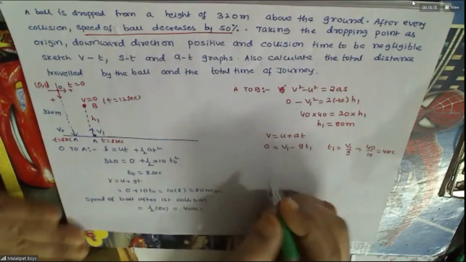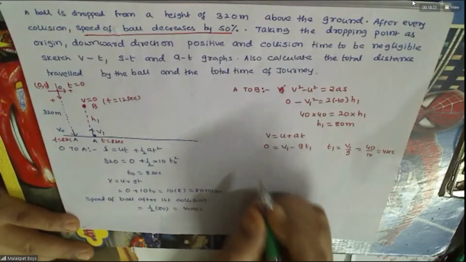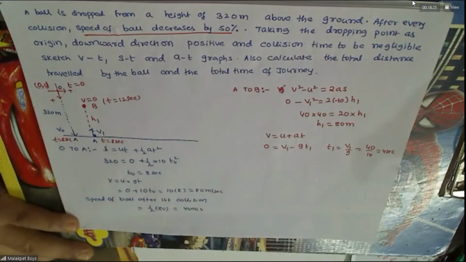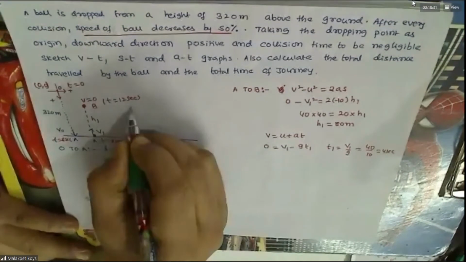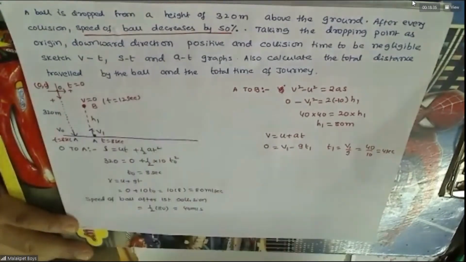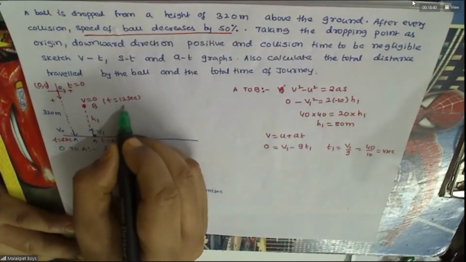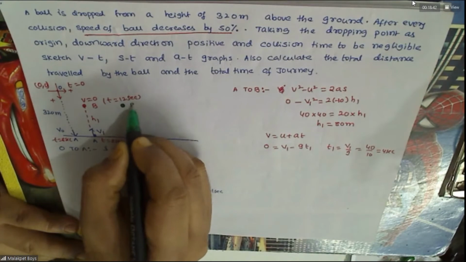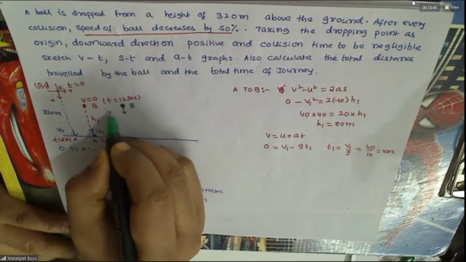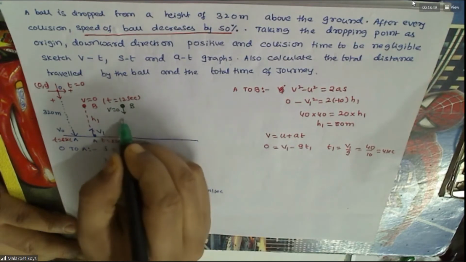Okay, so again speed of the ball, so it falls here with 0 velocity. Soon after collision the ball will be here only. It starts falling with 0 velocity. Again, it comes and hits here.